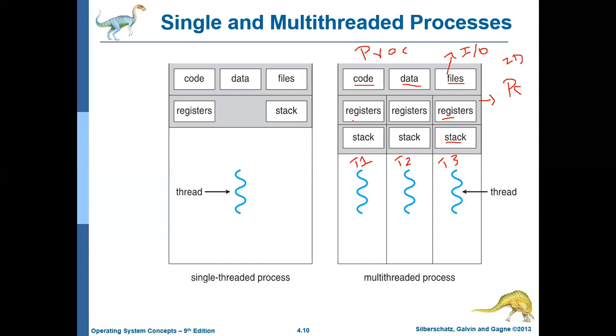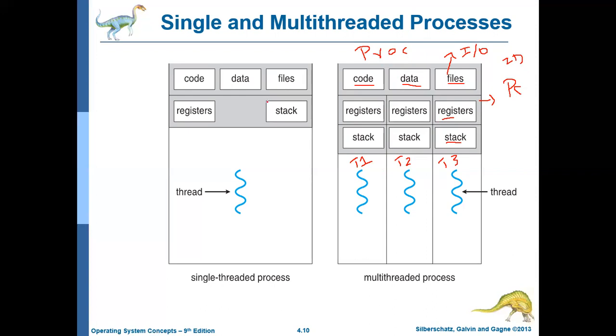Thread 1 will have its own thread ID, program counter, registers, and stack. Similarly, thread 2 and thread 3 will have their own. But all these threads will share a common code section, data section, and other resources which belong to this particular process. So this is the basic introduction to threads.